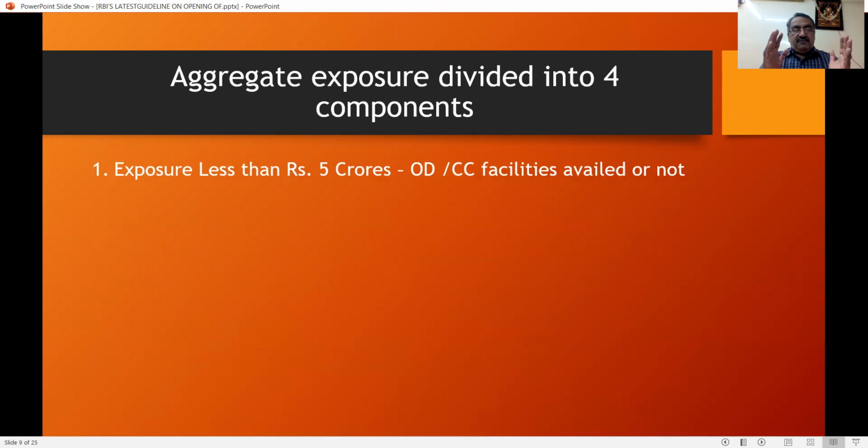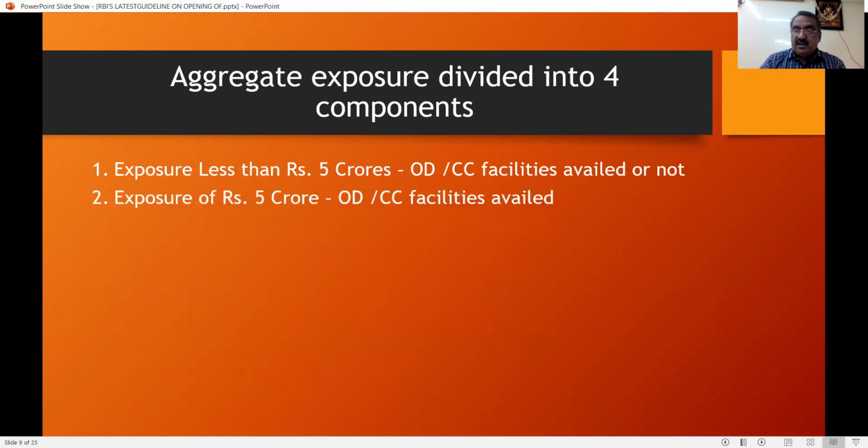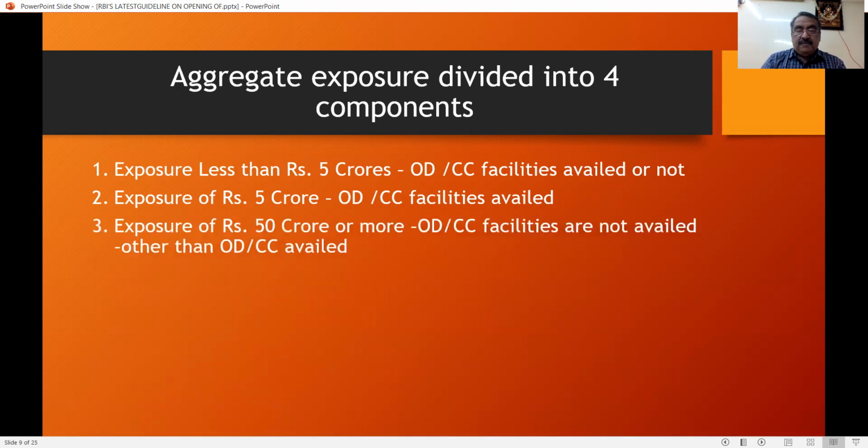Now, with reference to opening a current account, they have divided the sector into 4 parts. Exposure less than 5 crores. Exposure here means funded and non-funded advances sanctioned, where OD facilities are availed or not. Exposure of less than 5 crores, OD facilities availed, or not. And exposure of 5 crores and above.